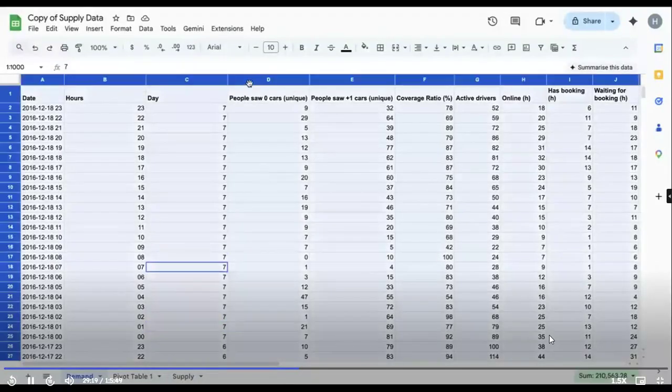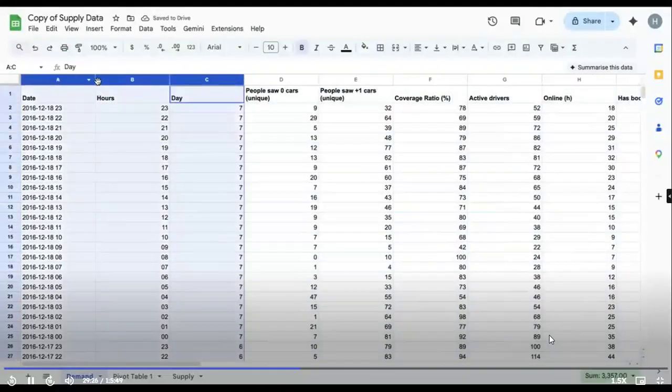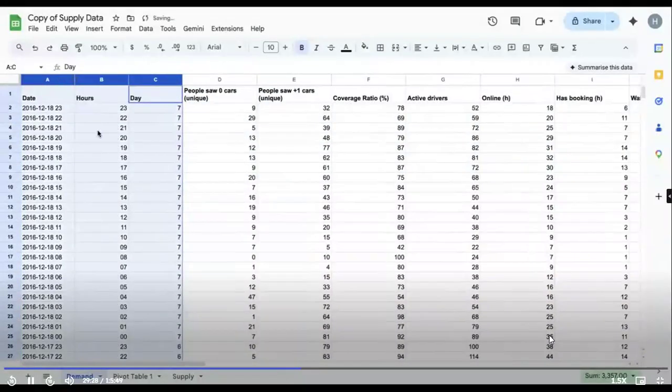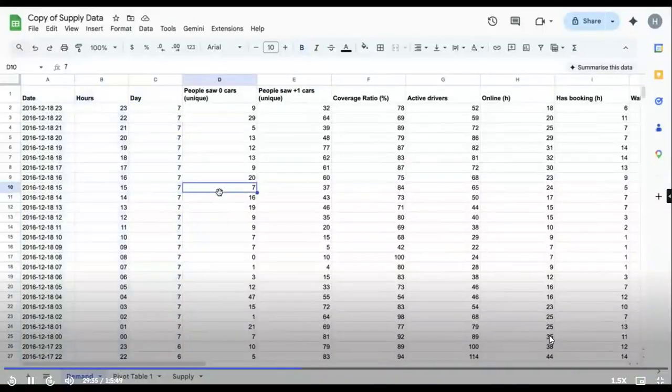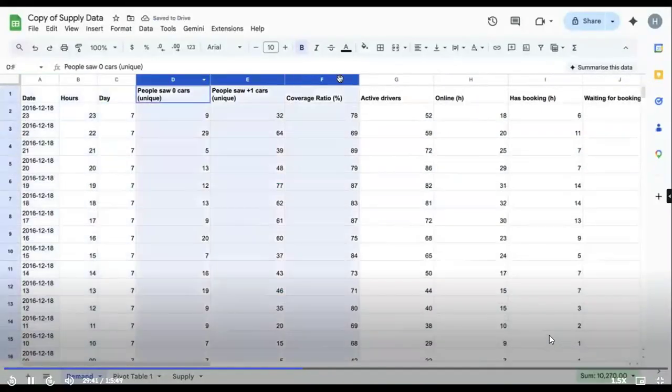We can see for that specific hour how many people are booking and how many active drivers there are. Very good. Can you go a little deeper? Can you tell me from where exactly I can get this information? People saw 0 cars, plus people saw +1 cars would be the demand.